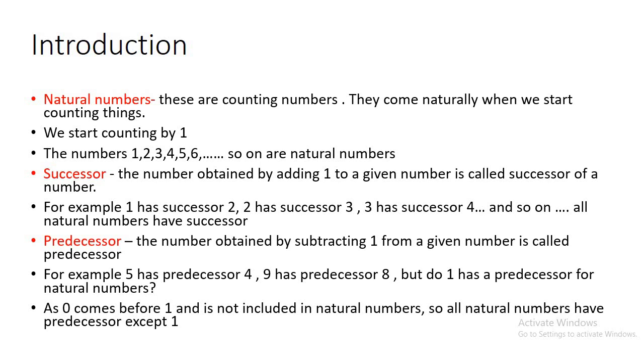The answer is no, because 0 is the predecessor of 1, but it is not included in natural numbers. So all natural numbers have predecessors except 1. There is only one natural number which does not have any predecessor, that is 1.